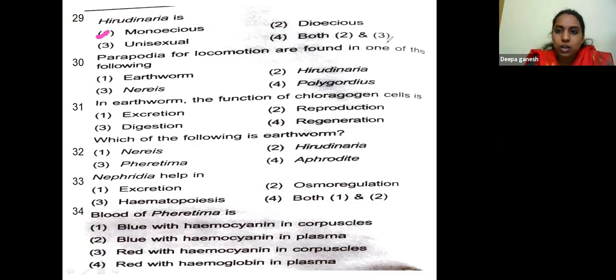Parapodia for locomotion are found in one of the following: Earthworm, Hirudinaria, Nereis, Polygordius. In Hirudinaria, the leech, what is present is suckers. Earthworm has setae. So Nereis are having parapodia.